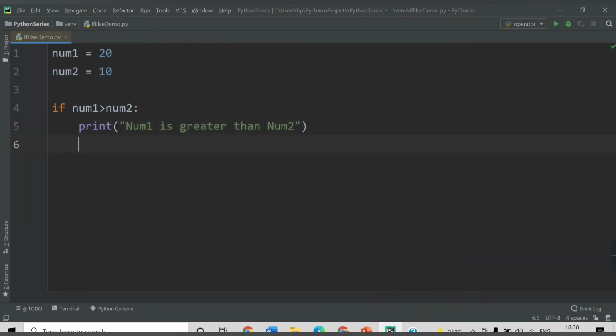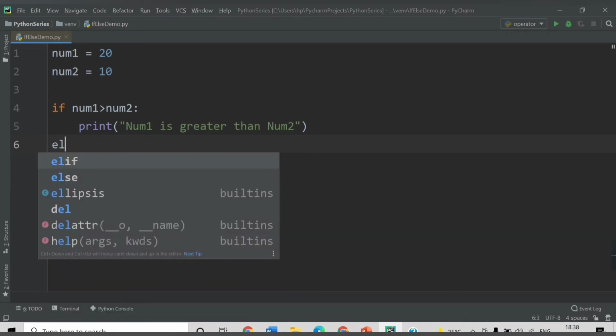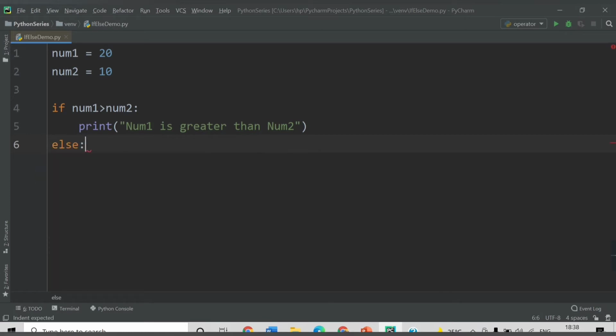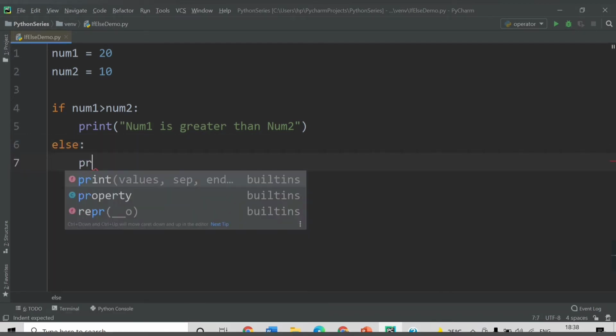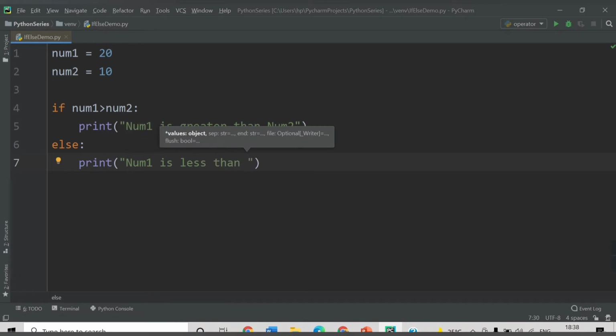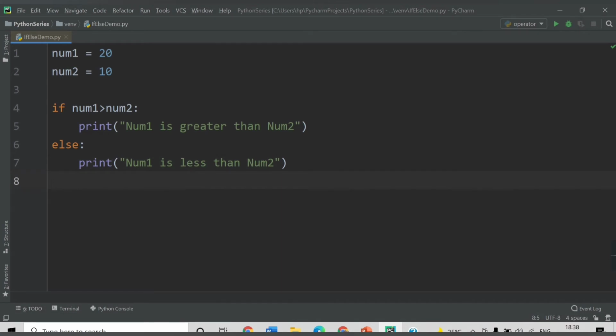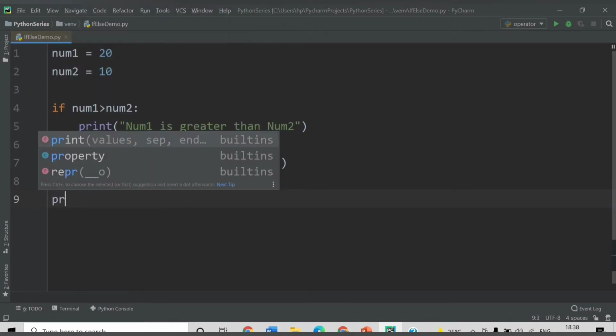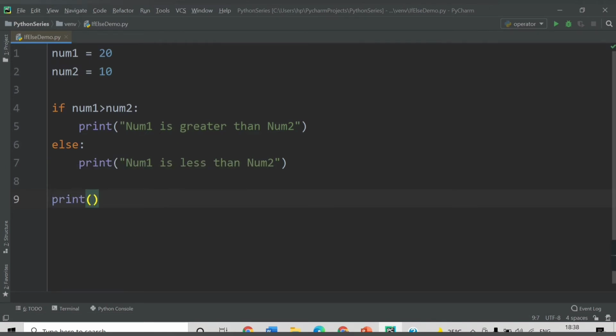After this if block, I will remove this indentation and provide else. Then I will provide the statement for else. If that condition is false, then the else part will be executed. Let's print "num1 is less than num2". After that I want to end this else block as well, and then I will just print "code completed".